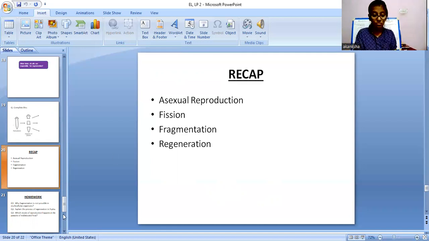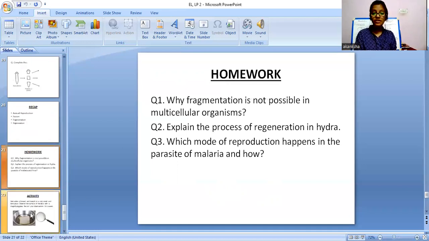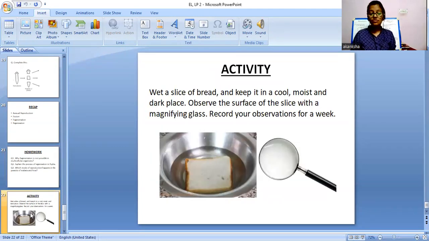So this was all about today. Coming to the homework part. These are some questions that you have to solve on today's topic, and then there is the activity. You have to wet a slice of bread and keep it in a cool, moist, and dark place, and observe the surface of the slice with a magnifying glass.